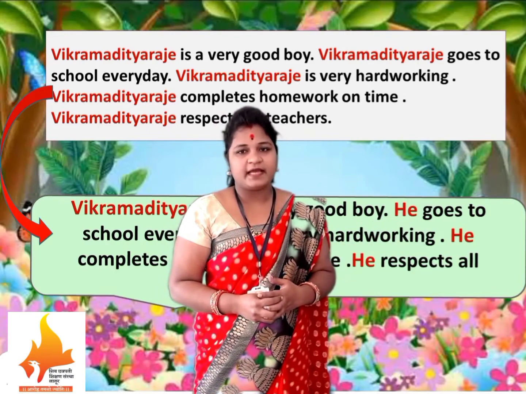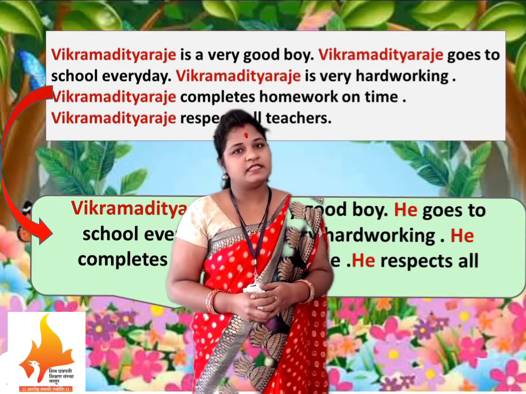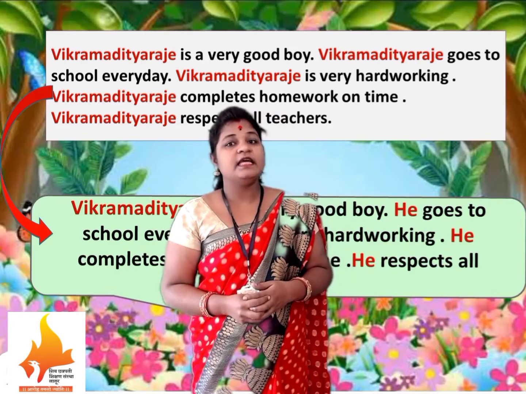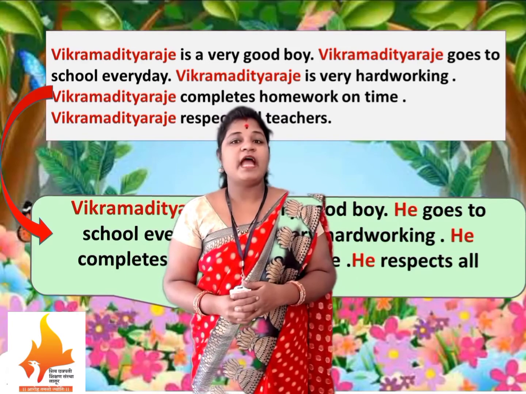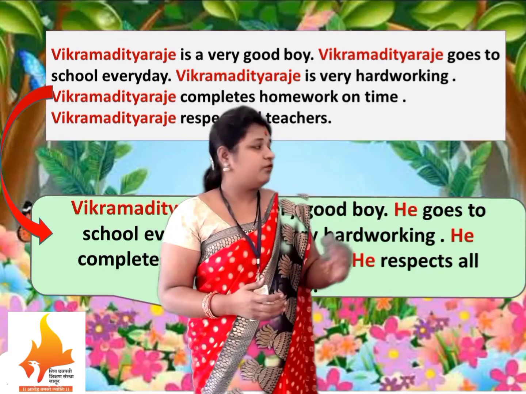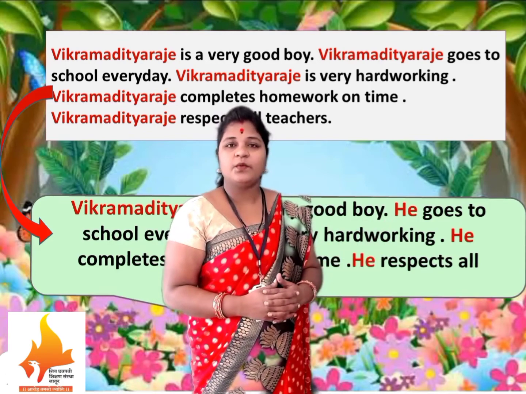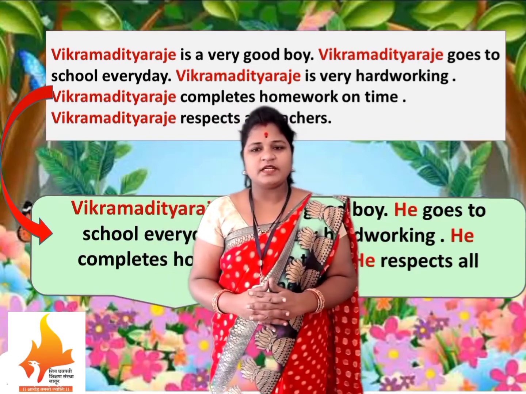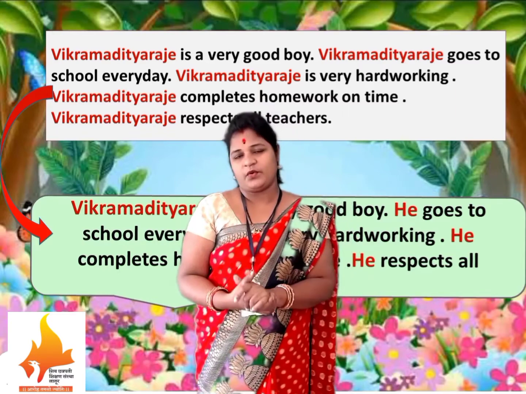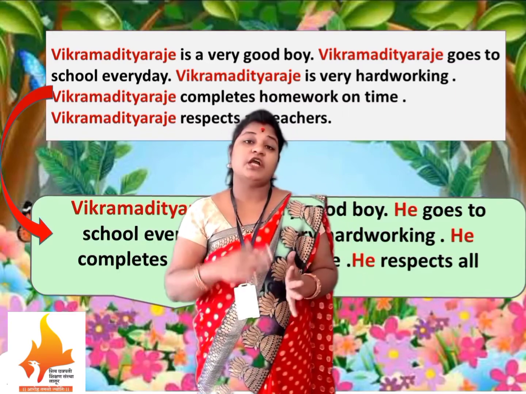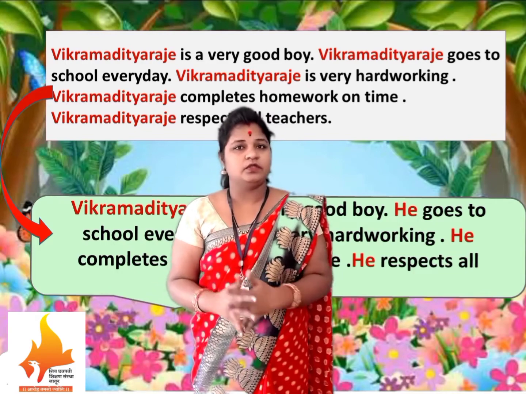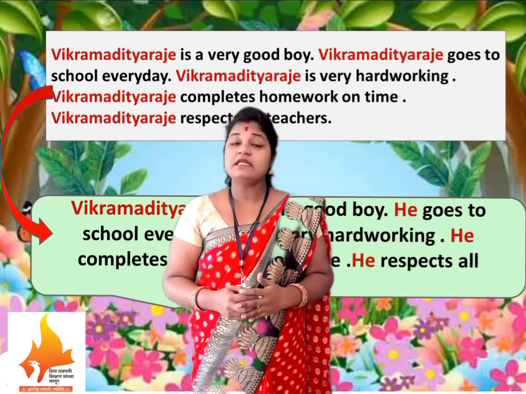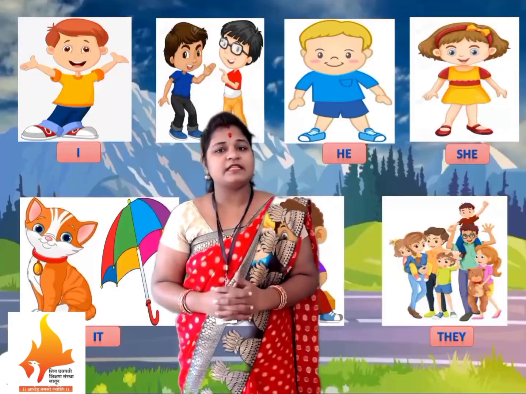So our paragraph becomes: Vikramaditya Raje is a very good boy. He goes to school every day. He is very hard working. He completes homework on time and he respects all teachers. So with the use of pronouns, our paragraph runs like this. My dear students, you may have understood the concept of pronouns. Pronouns are the words which are used instead of the noun to avoid its repetition. And in English grammar, there are 7 pronouns. Let us see which are the 7 pronouns.